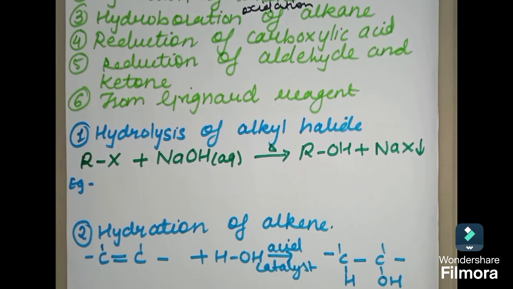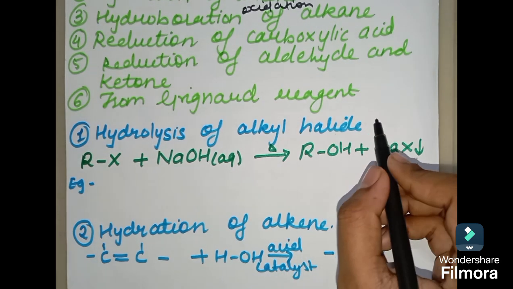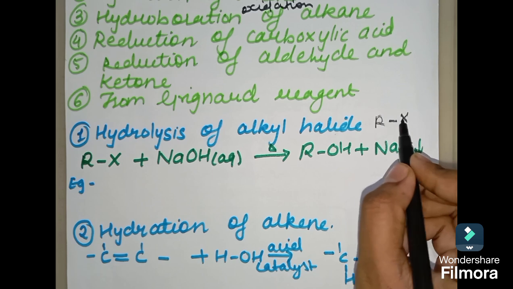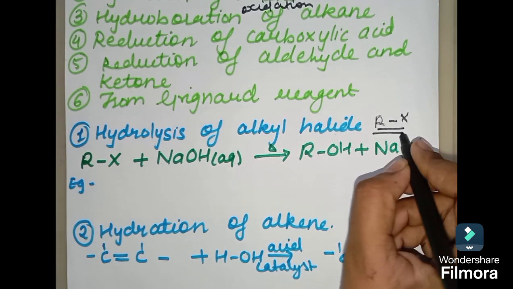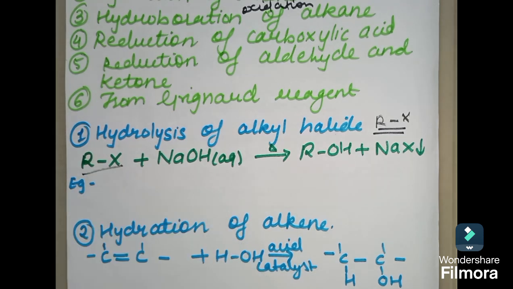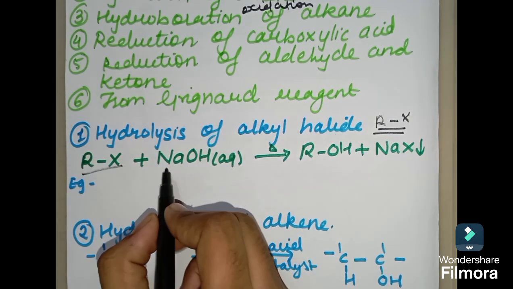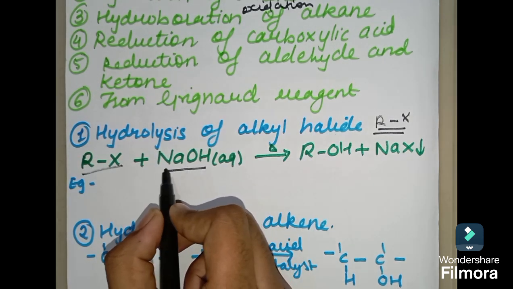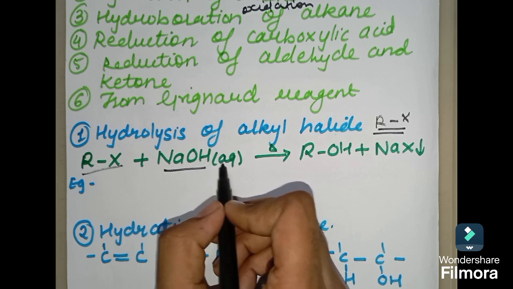So students, we are now familiar with alkyl halide. That is, when halogen is attached to an alkyl group, it is called alkyl halide. So using this we are going to prepare alcohol. So here I have taken alkyl halide, and now what I am going to do is react it with sodium hydroxide, NaOH, aqueous.